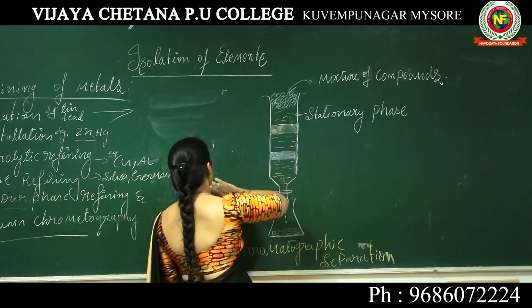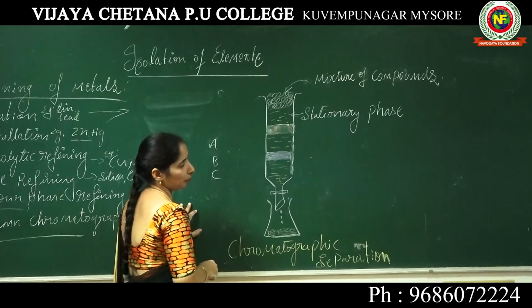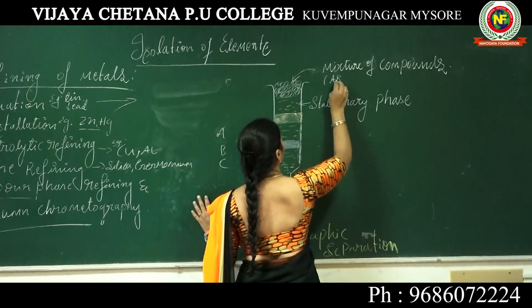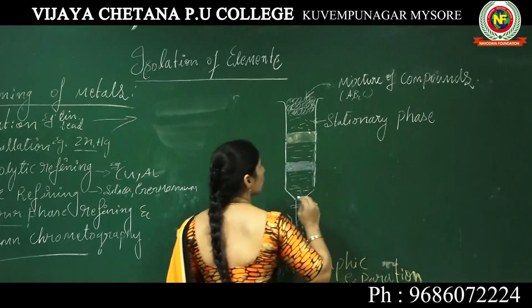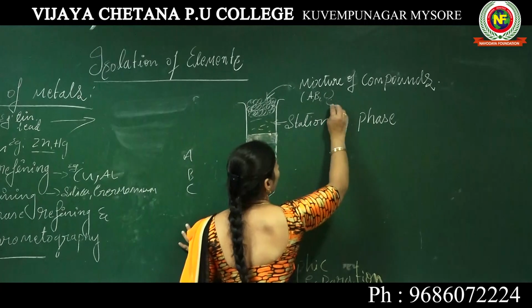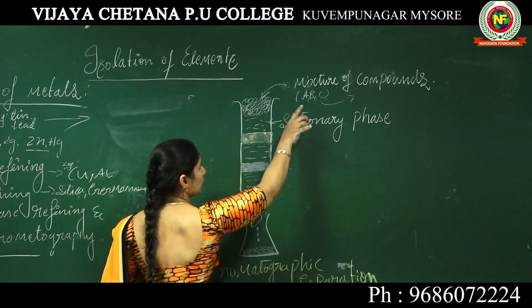For example, I am taking a mixture of A, B and C. This is the mixture, and these are the components under this mixture. Now you have to separate each component, A, B and C, in the mixture.